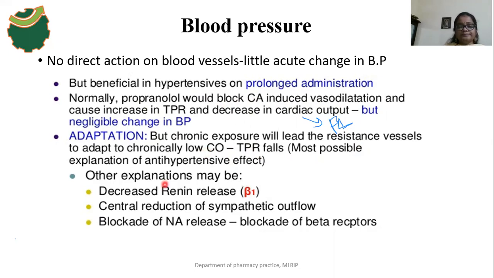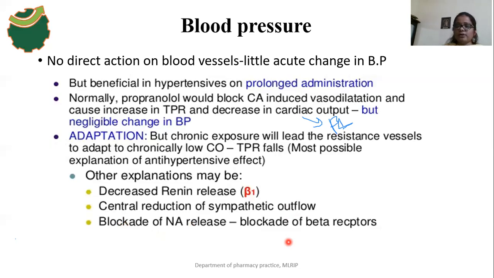This propranolol also decreases the release of renin, so the BP also decreases. There is decreased angiotensin 2 function as a result of the decrease in the release of renin, which occurs due to blockade of beta 1 receptors. This drug also decreases the central sympathetic outflow, so the BP also decreases, and it blocks the release of noradrenaline due to blockade of beta receptors.